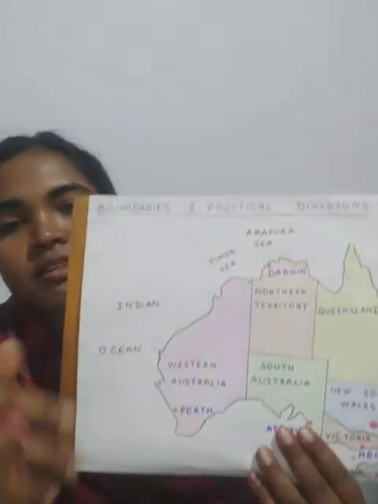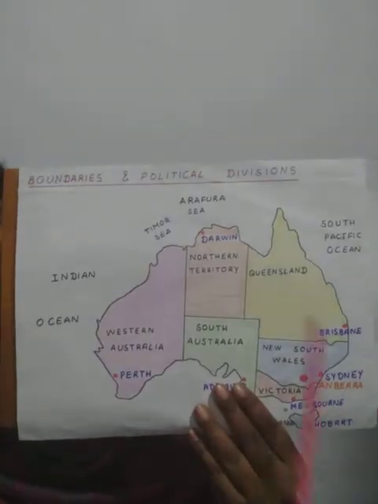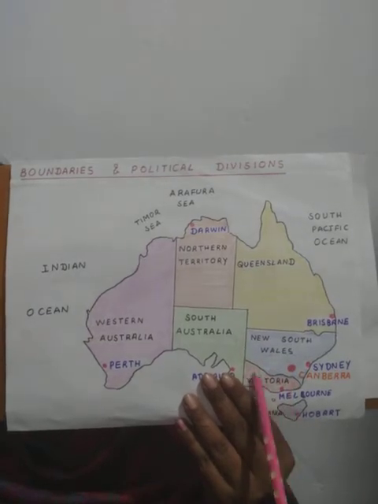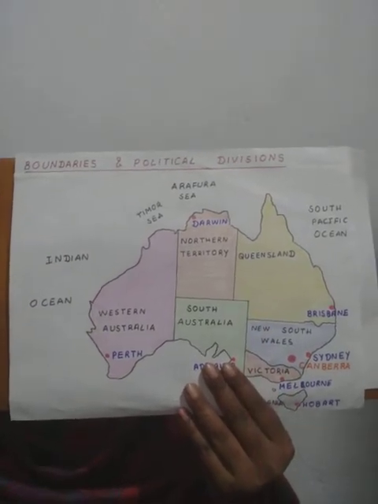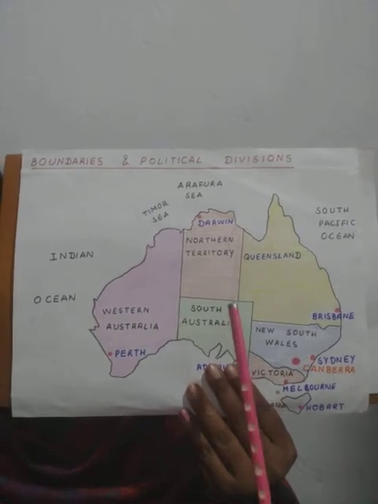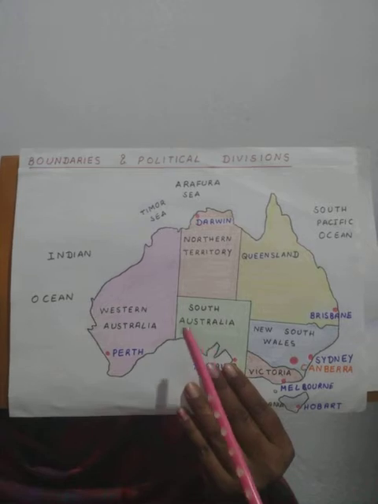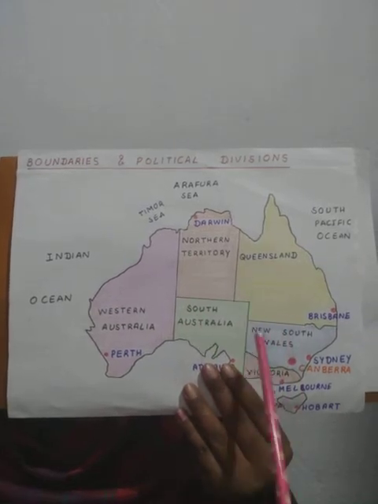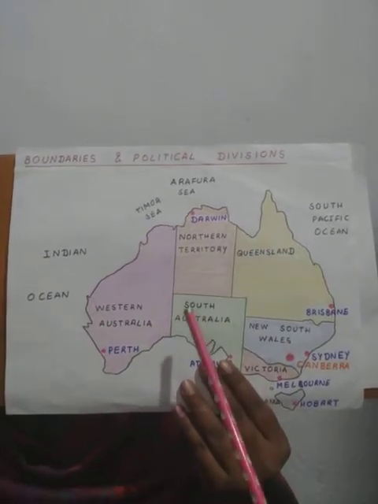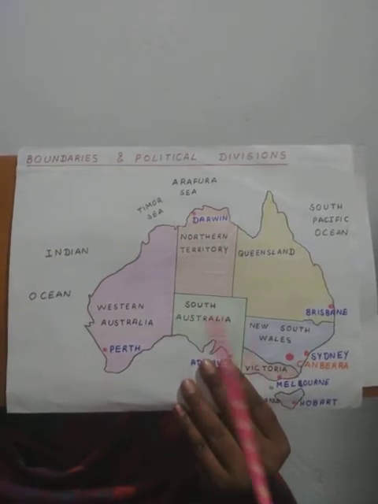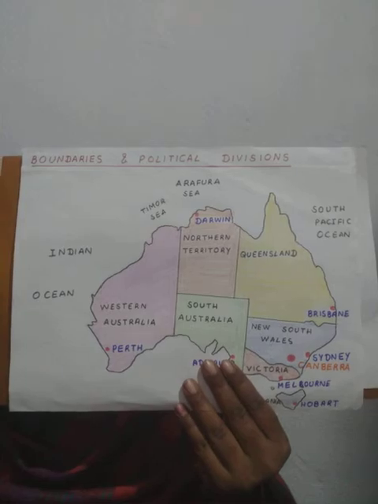And you must have noticed that the state borders of Australia are straight lines, except with some exception here. Okay, they are straight lines. The reason is that it has very less population. So borders are demarcated easily along lines of certain latitudes or longitudes.